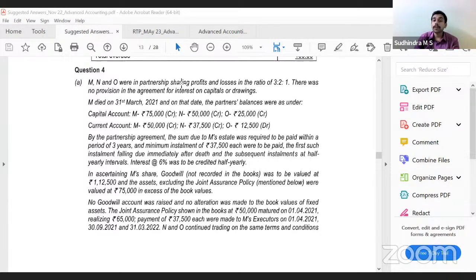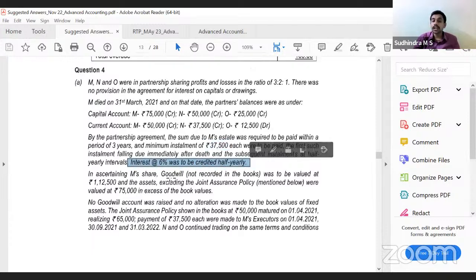M, N and O are in partnership sharing profits and losses 3:2:1. No provision in the agreement for interest on capital or drawings. M died on 31st of March 2021. On that date, partners' balances were as under: capital of M, N and O, current account of M, N and O. By partnership agreement, the sum due to M's estate was required to be paid within a period of 3 years, and minimum installments of 37,500 each were to be paid. First such installment falling due immediately after death and subsequent installments at half-year intervals. Interest at 6% was to be credited half-yearly.